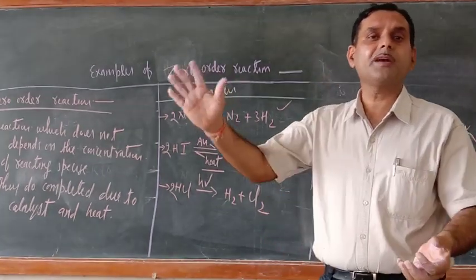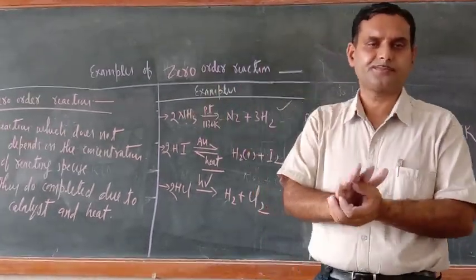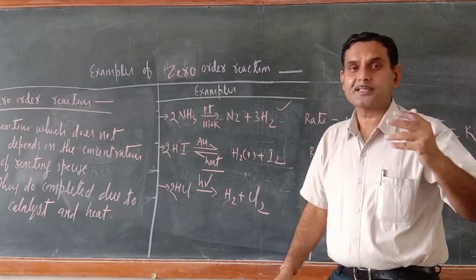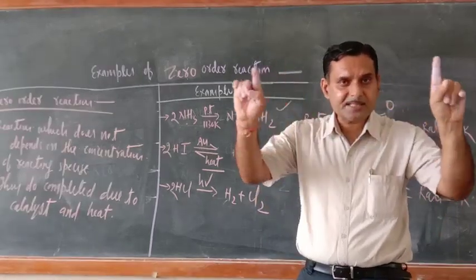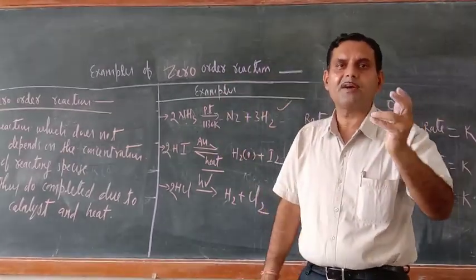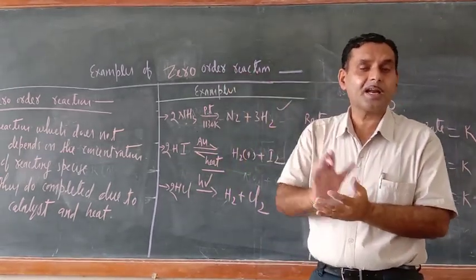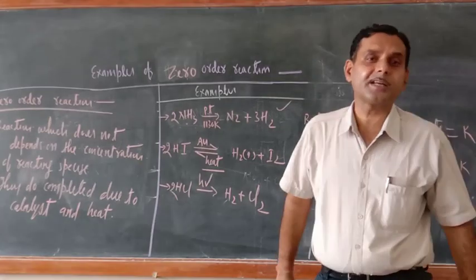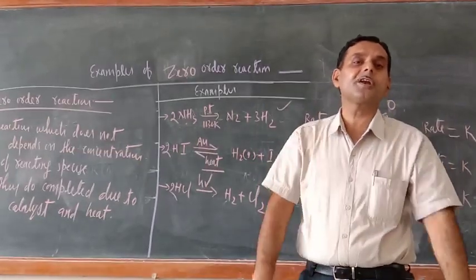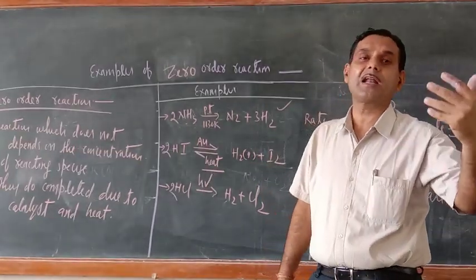Now even if you increase the pressure, since the surface has already been occupied by the ammonia molecules, merely increasing the pressure will not increase the rate of reaction, because the surface has already been occupied by sufficient molecules of ammonia.